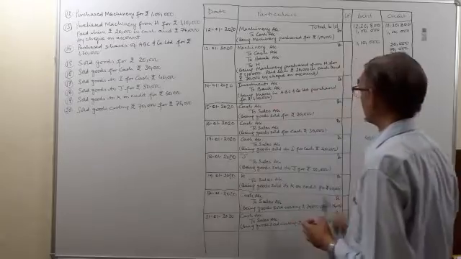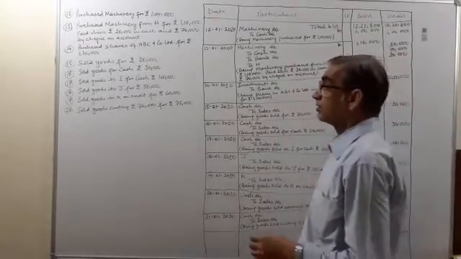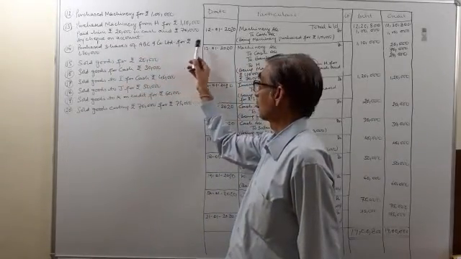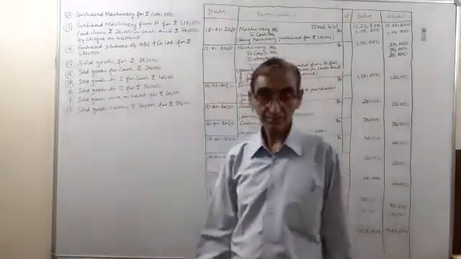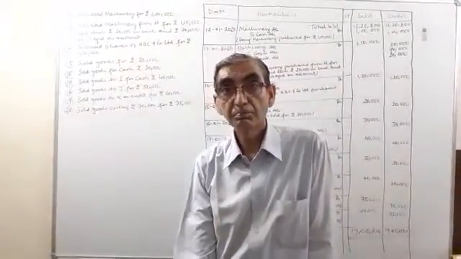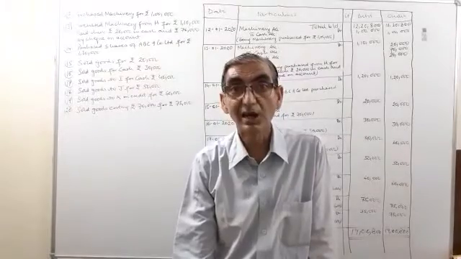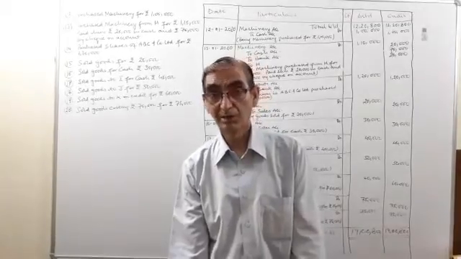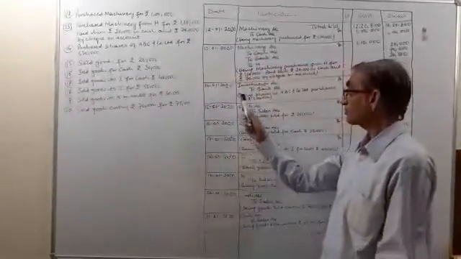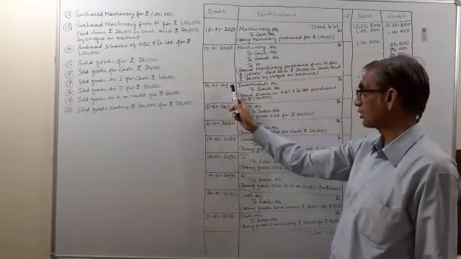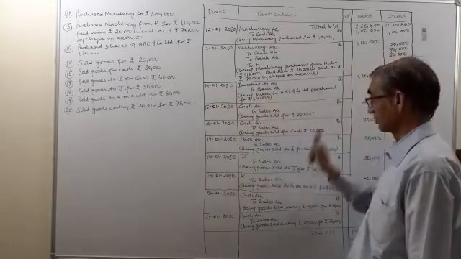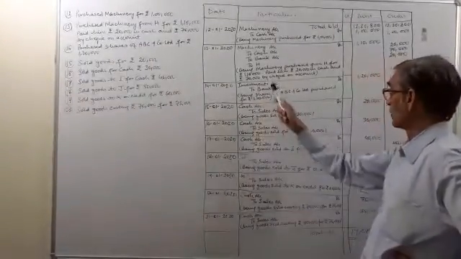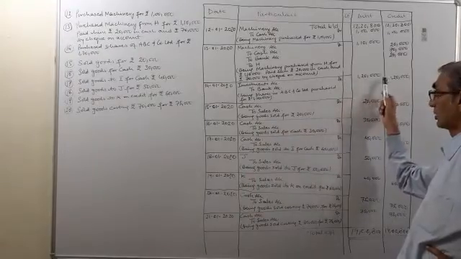It's clear? Now purchased shares of ABC and Company Limited for rupees 1,20,000. This is the case of purchase of investments, that we are investing our money in shares of ABC and Company Limited. So over here on 14/1/2020 investments account debit, we have purchased the shares, that becomes our investments. So investments will be debited by rupees 1,20,000.